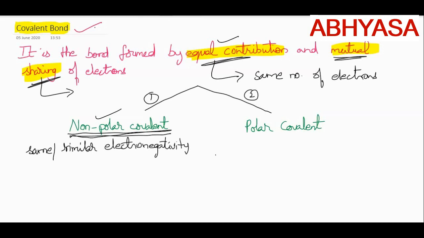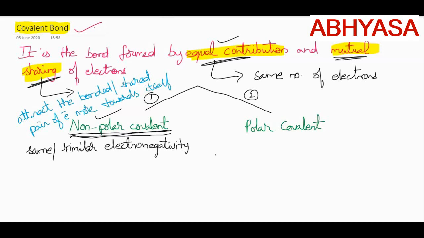It is the tendency of an atom in a molecule to attract the bonded pair of electrons or the shared pair of electrons more towards itself. It means out of the two bonded atoms, the one having the tendency to attract electrons more towards itself, that is called electronegativity.